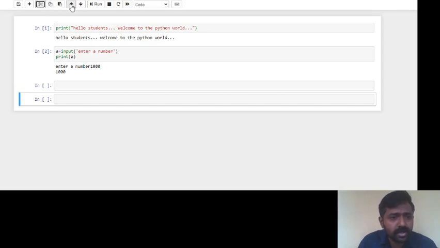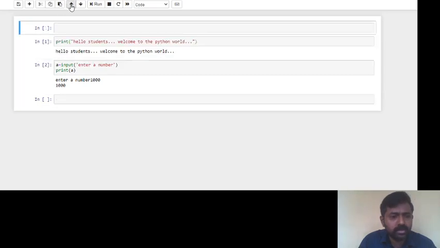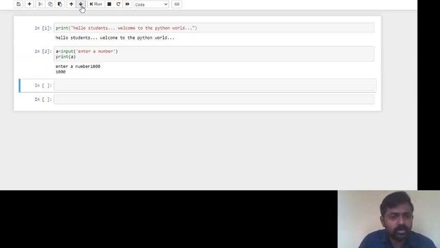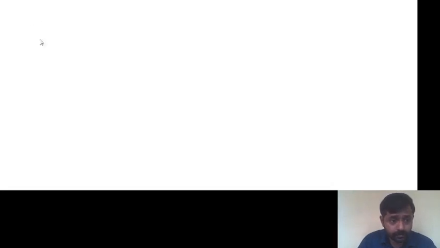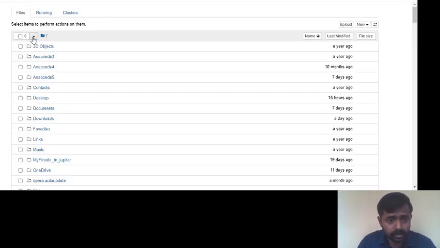The next thing is navigation. This arrow mark: if you want to come to the first cell, you can use this. See here, the current cell has been moved to the top. Similarly, if you want to come down, we can move the current cell to the downside using these. Similarly, we can click on run. Now I'll open this.